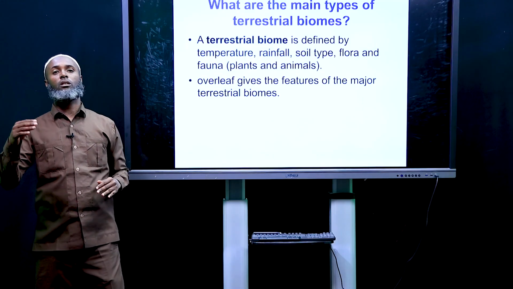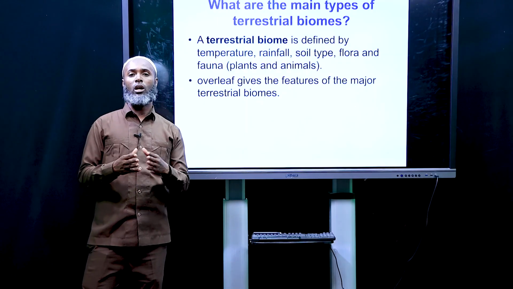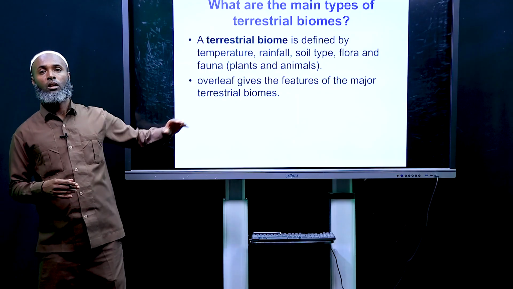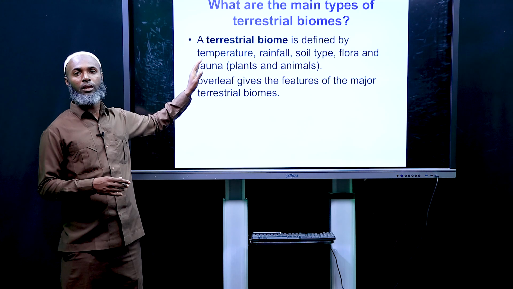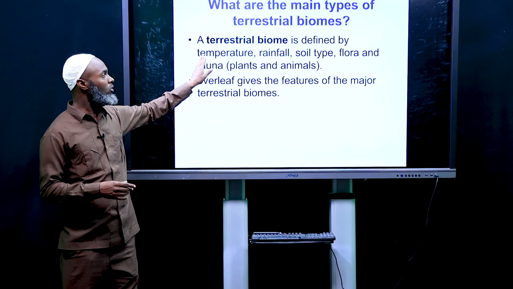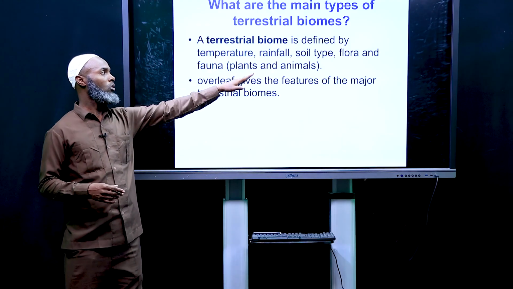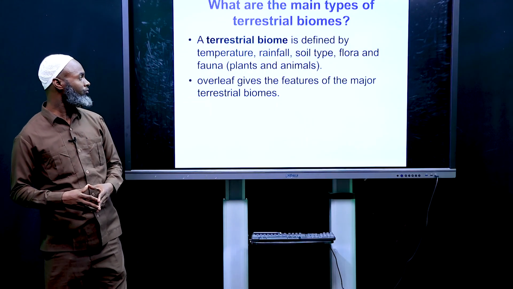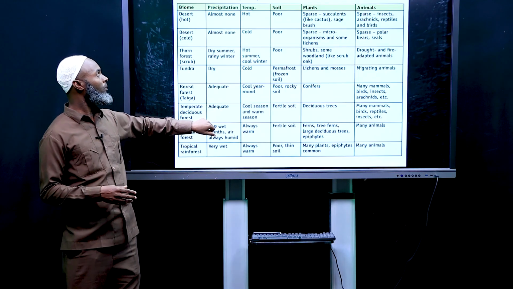We have seen when we were defining biome, a biome is a geographical area that has specific plants and animals, a specific environment, a specific soil type. So temperature and rainfall are from the environment, soil type, flora, plants, and fauna, animals. Overleaf gives the features of the major terrestrial biomes.